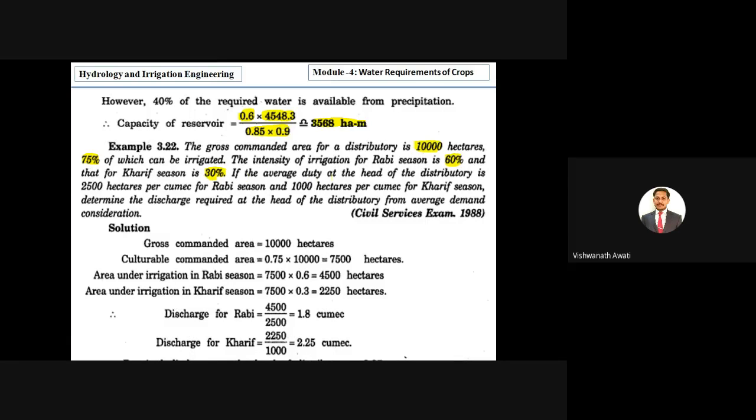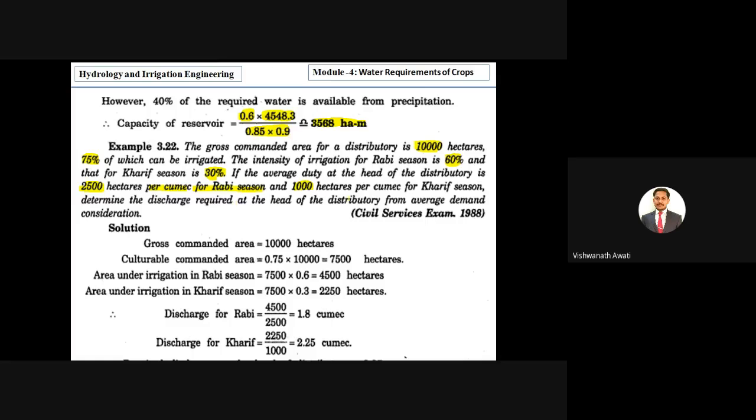If the average duty at the head of the distributory is 2,500 hectares per cumec for Rabi season and 1,000 hectares per cumec for Kharif season, determine the discharge required at the head of the distributory from average demand consideration. So what is our main requirement? The discharge required at the head of the distributory.